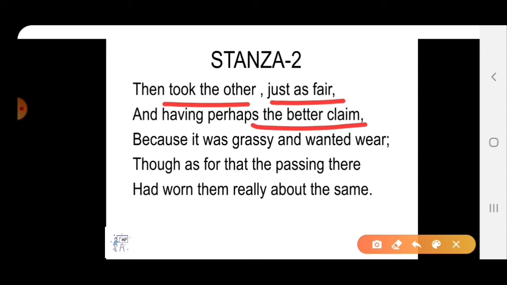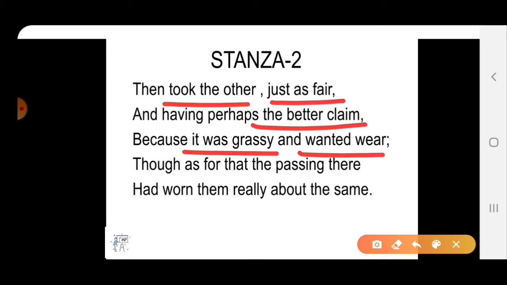Why was it tempting or attractive? Because it was grassy and wanted wear. Wanted wear means less travelled. Though as far as the passing there had worn them really about the same. And he says that a good number of people had walked over the other road too.